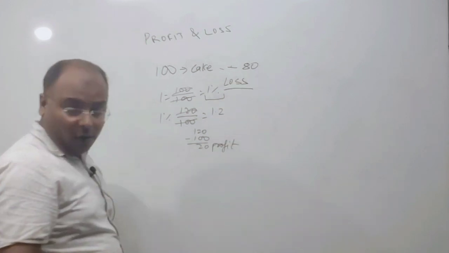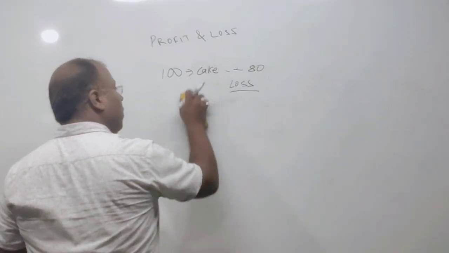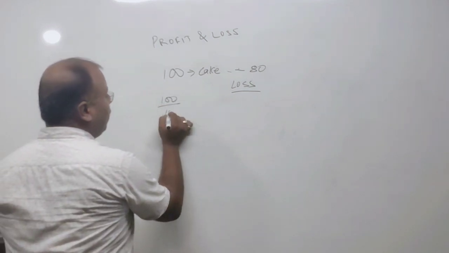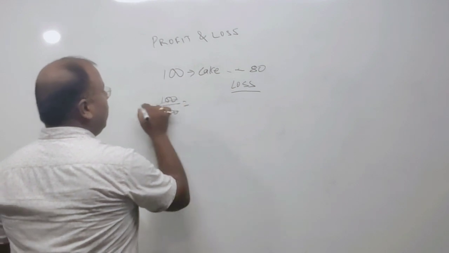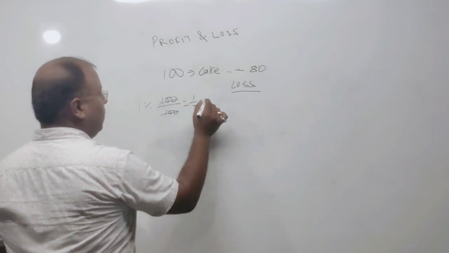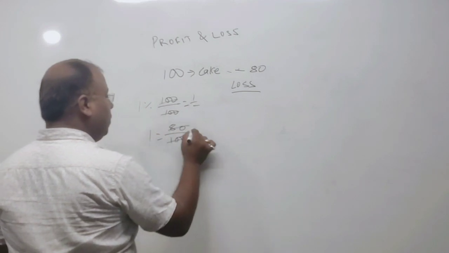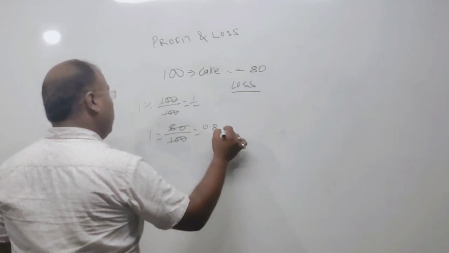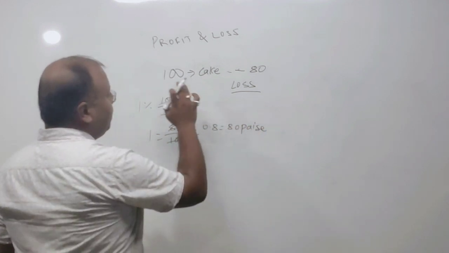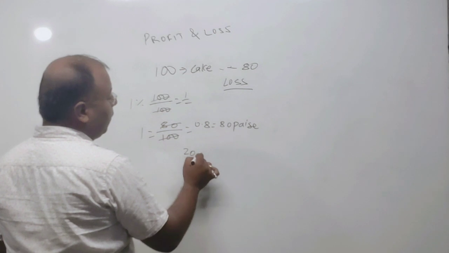L-O-S-S, loss. How much loss? Here is also a question. Purchased at 100 rupees, sold at 80 rupees, what will be the loss in this case? 100 rupees purchased, 1% of 100 will be divided by 100, 1% is equal to 1 rupee. You are selling it at 80. 1% of 80 will be 0.8 rupees, that is 80 paisa. So here 100 rupees, selling it at 80 rupees, obviously you are getting a loss of 20%.